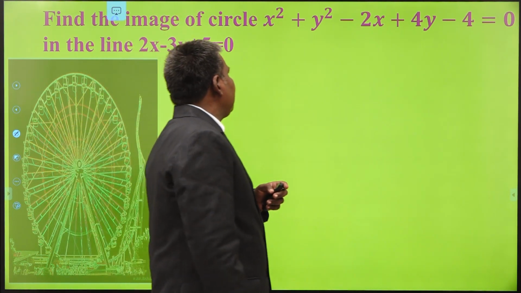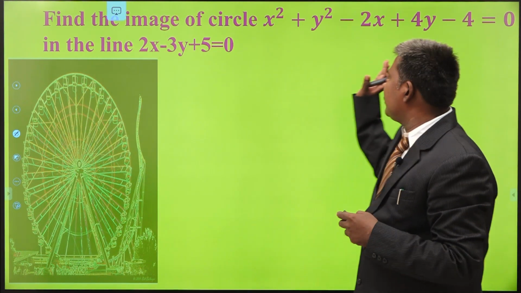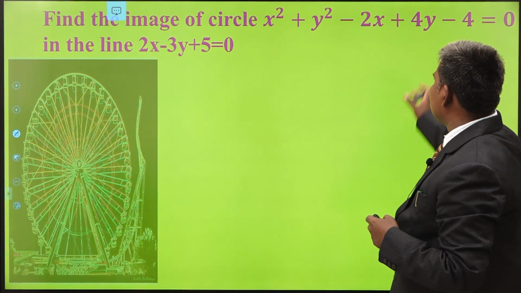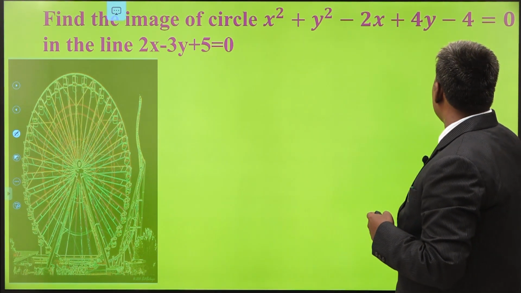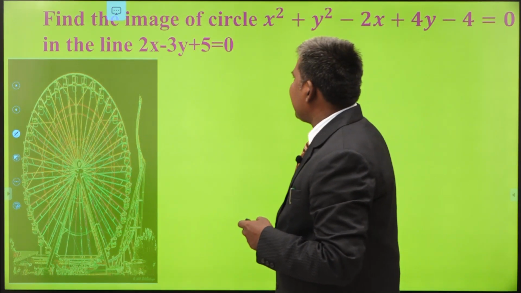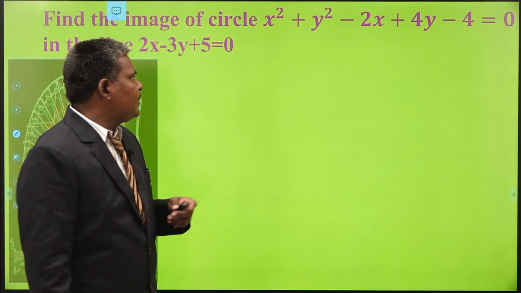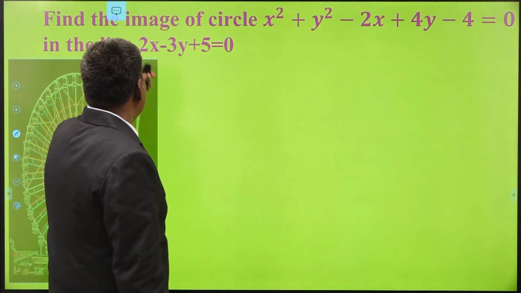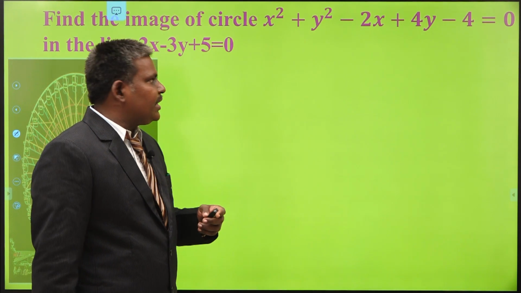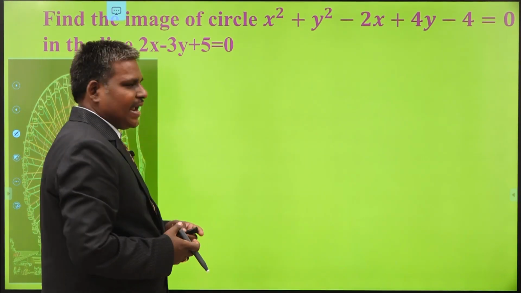Find the image of the circle whose equation is given to you: x square plus y square minus 2x plus 4y minus 4 is equal to 0, in the line 2x minus 3y plus 5 is equal to 0. What is the question? You have to find the image of the circle with respect to the line.